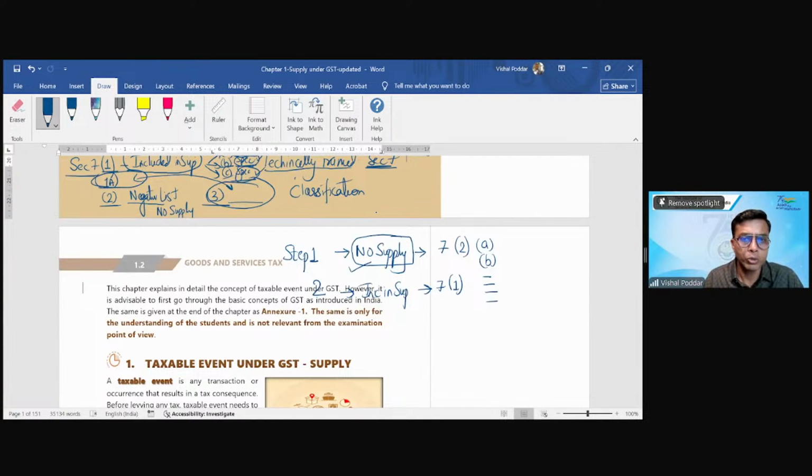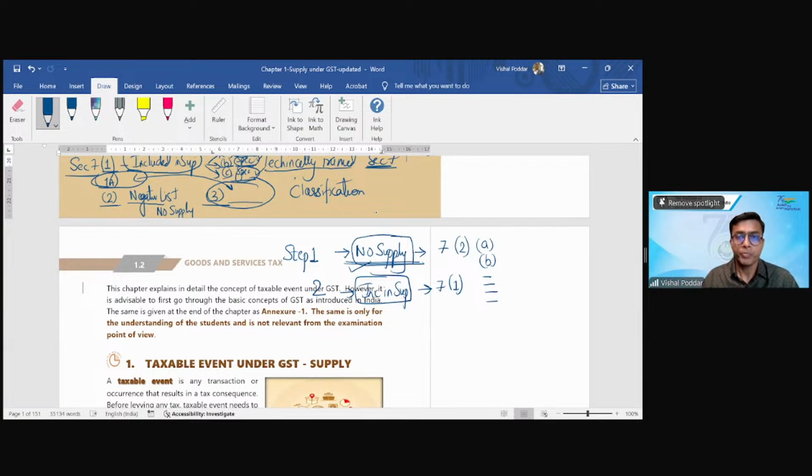Why do we follow this sequence? Because if your transaction is fitting in no supply, you're completely outside GST. Done. So you should always first check, is my transaction getting covered anywhere in 7.2, which is no supply? Not getting covered, then come and check 7.1 to find out that it is not exclusively kept outside GST.